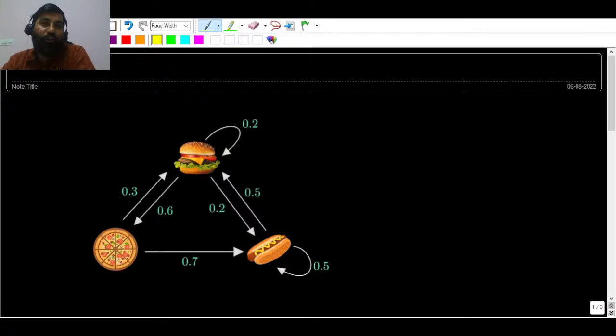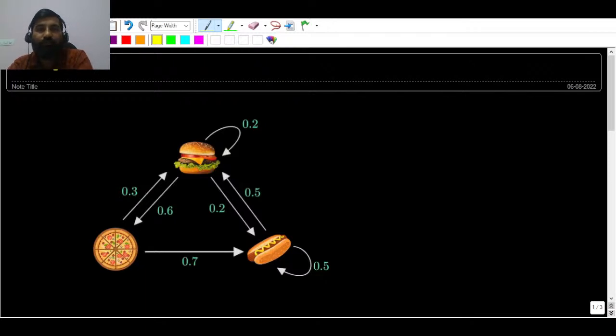So today I'm going to talk about one of the very important questions asked in GATE 2022, and again, this concept is not covered anywhere in India. This concept is very important and is used everywhere nowadays, in fact way back also. If you don't know the properties of Markov chain, you will not be able to solve this question.